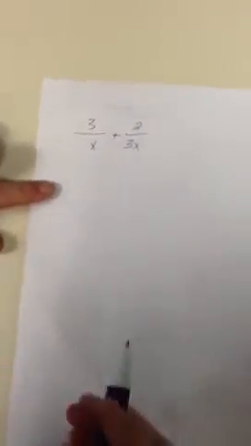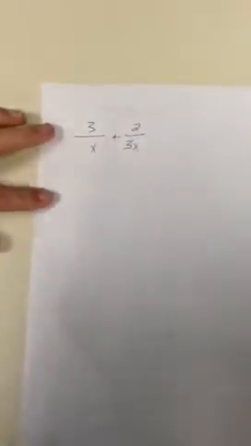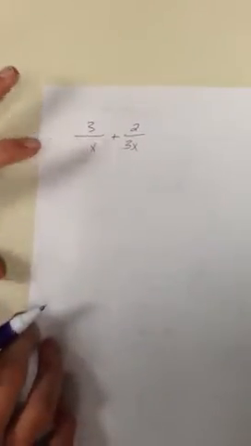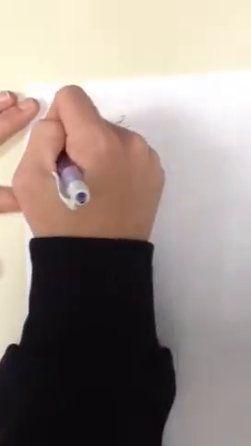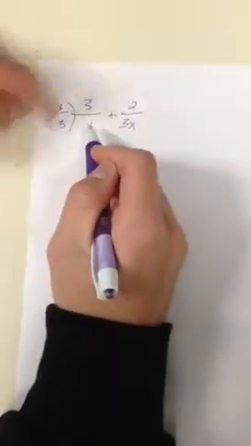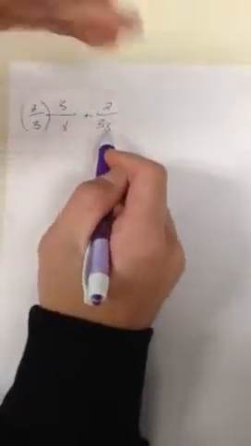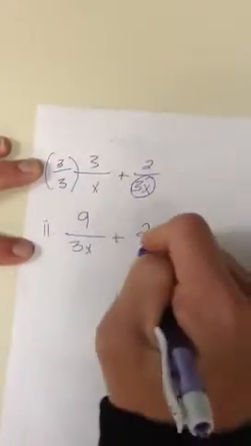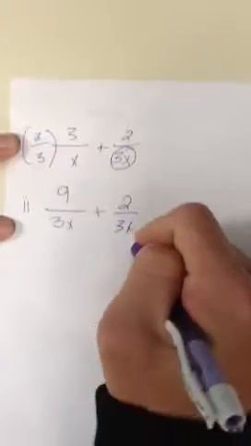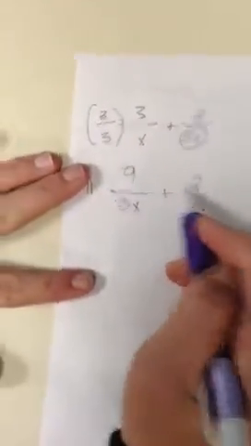Alright, we're gonna start today with this problem right there. We want to find the answer. So we're going to start by factoring out. So we're going to use a multiple of 1. So on this side we're going to do 3 times 3, so we could get the same denominator as that. So we're going to do 9 over 3x plus 2 over 3x. Now we want to add these two together to get the final answer.